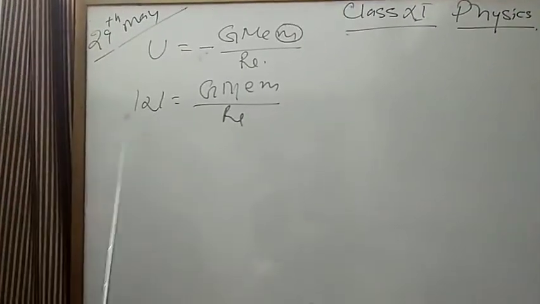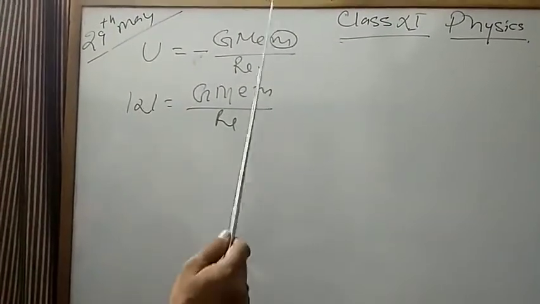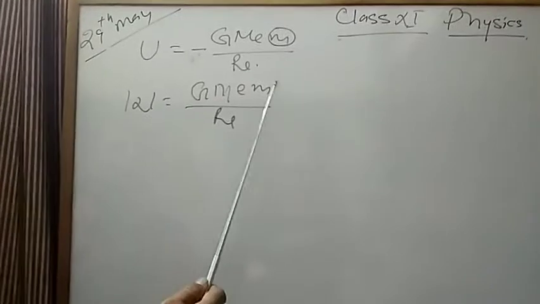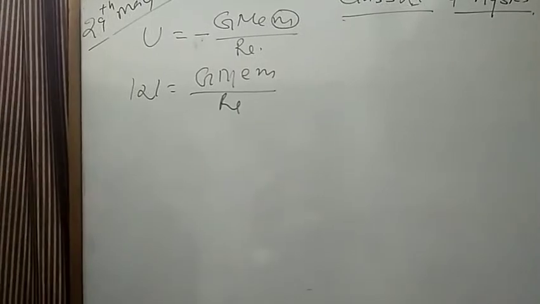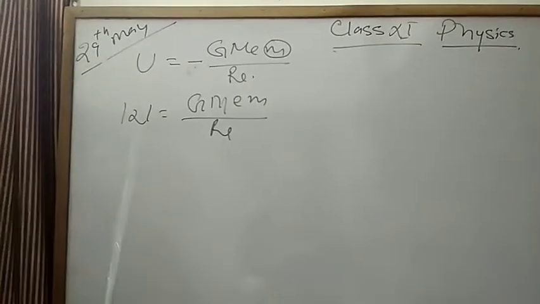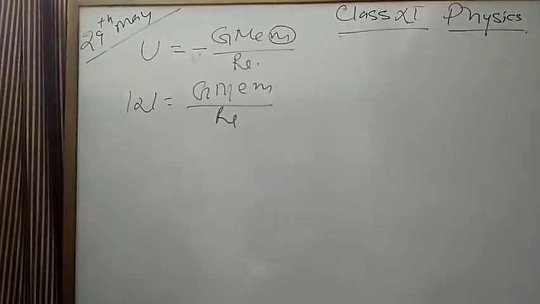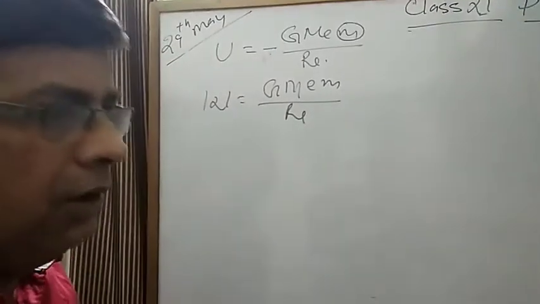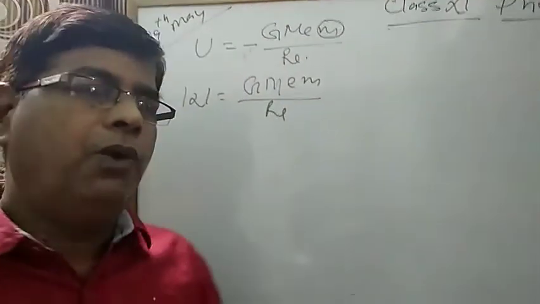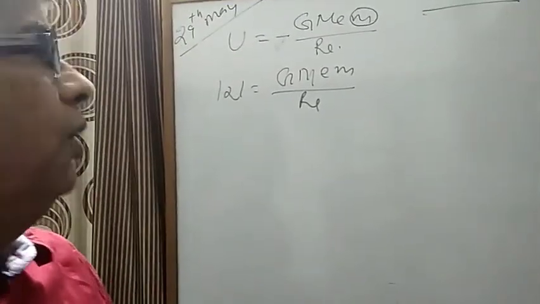So if this amount of work is done over this body, then the potential energy of the body becomes zero. Means when you do work upon this body equal to this magnitude, its potential energy becomes zero. No doubt, if potential energy becomes zero, obviously it is said that the body went out of the gravitational field.